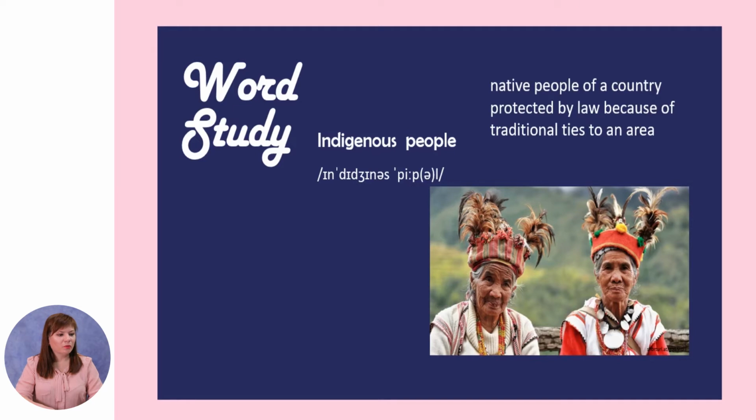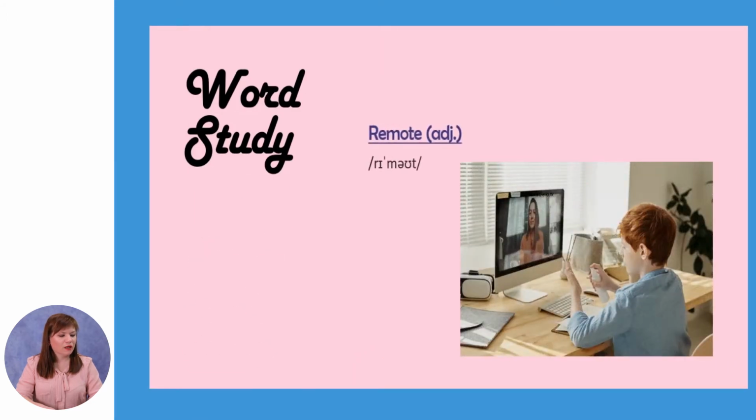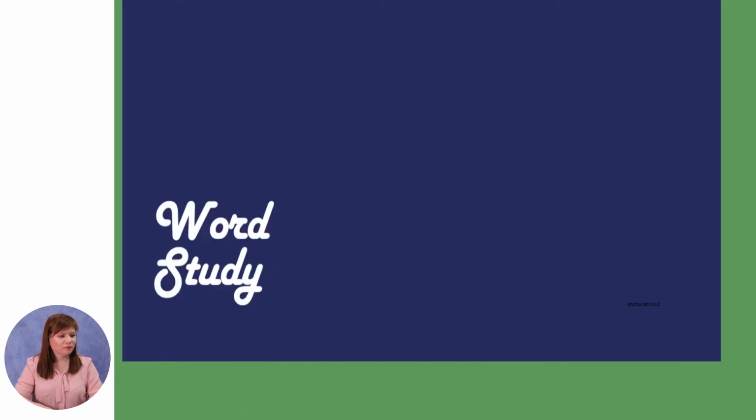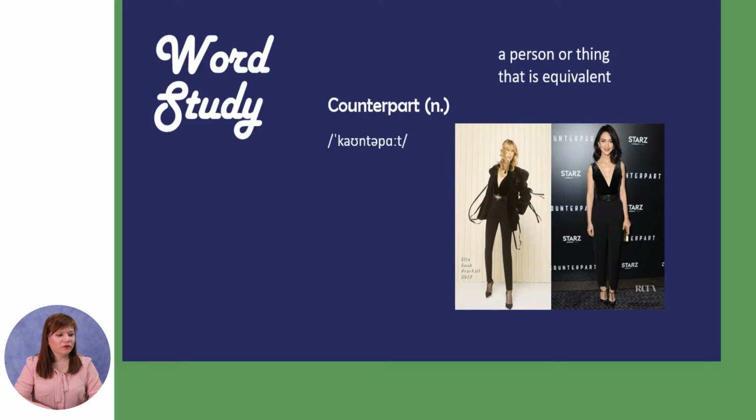They are native people of a country protected by law because of traditional ties to an area. Remote. Located far from the main centers of population. Counterpart. A person or thing that is equivalent.